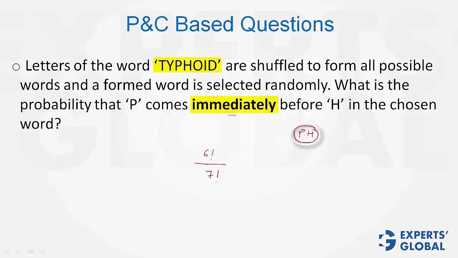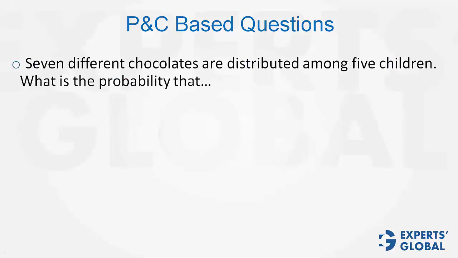Remember, don't multiply this by 2 factorial. We would have multiplied if the question said P and H come together. In that case, they could have swapped their positions. In this case, P has to come before H. Therefore, multiplying by 2 factorial will not apply. The answer is 1/7. Look at this question here.